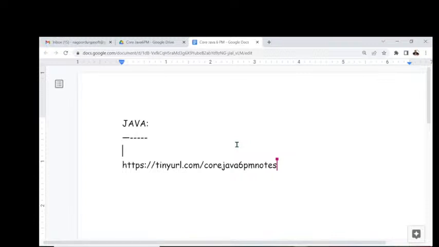Take this URL: https://tinyurl.com/core 6 p.m. notes. All of you, please note this down.